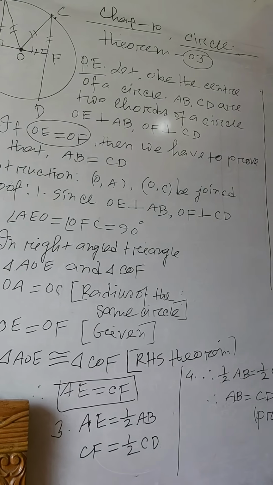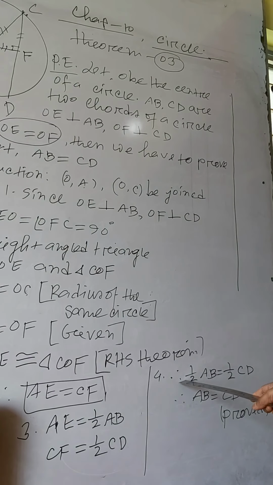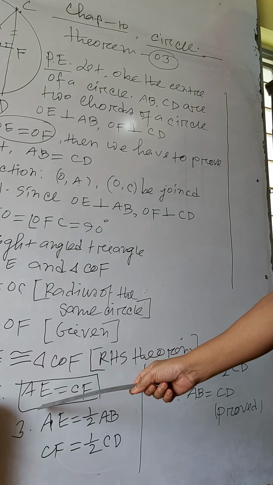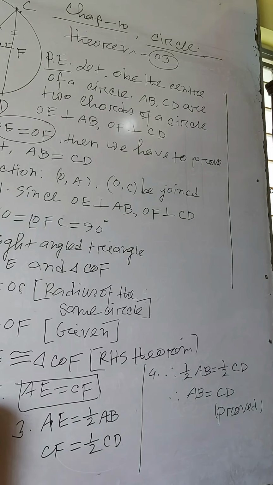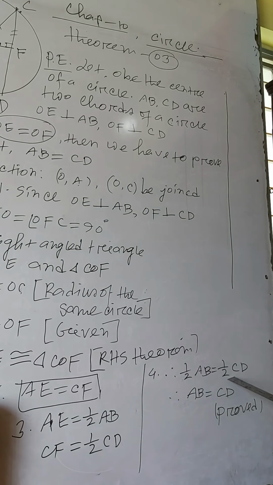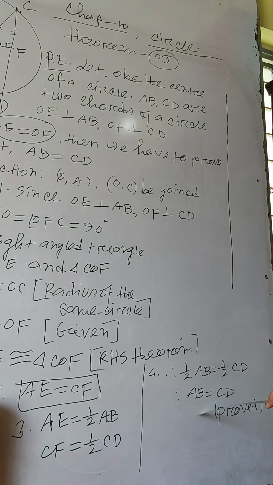Therefore, since AE equal to CF, half of AB equal to half of CD. Multiplying on both sides by 2, AB equal to CD, hence proved.